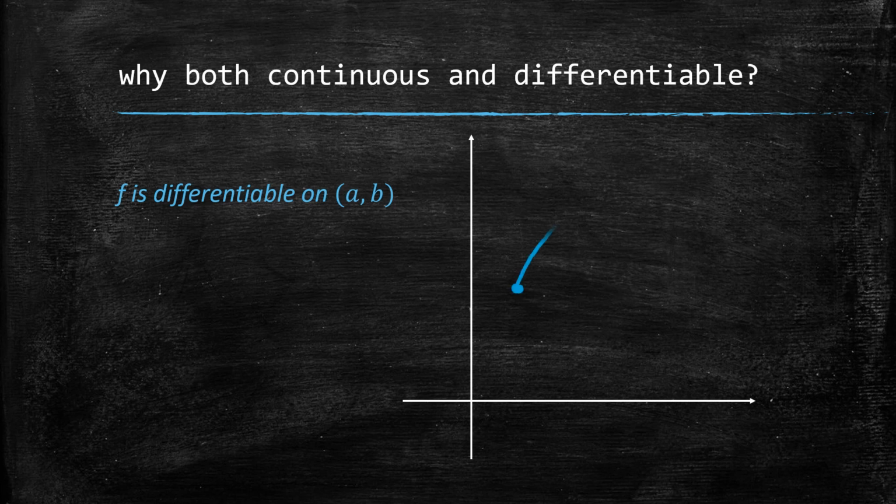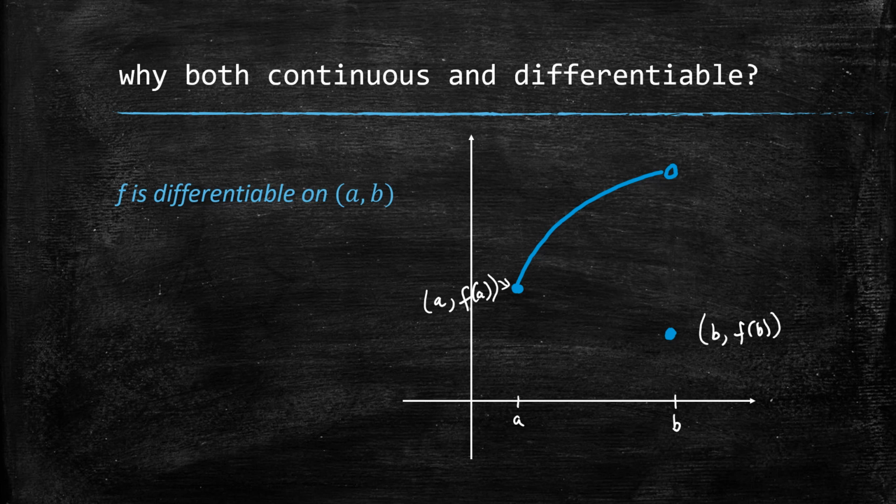So here's a function that's differentiable on the open interval (a, b). It's not continuous along there, but it is differentiable on that open interval. So we could consider this scenario, and then we need to have the function defined at b. So this would be (b, f(b)), and this here would be (a, f(a)) right here.